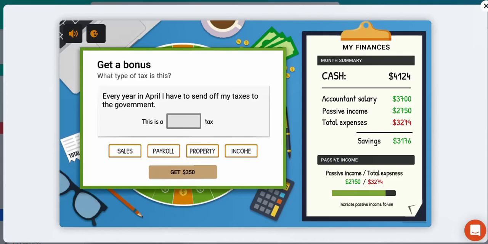Okay, so we need to answer this question. Every year in April, I have to send off my taxes to the government. What type of tax is this? Sales, payroll, property, income, income tax.